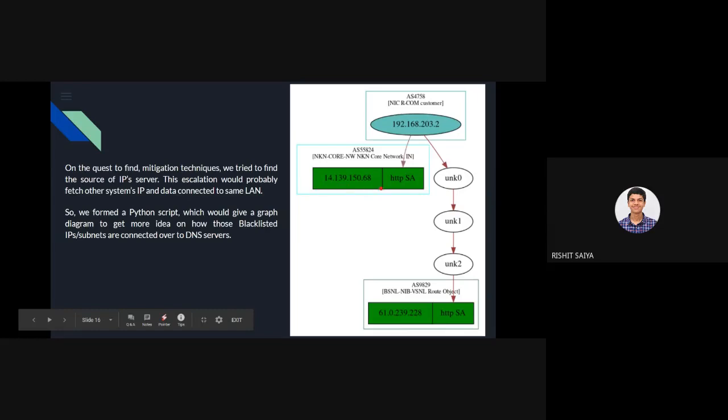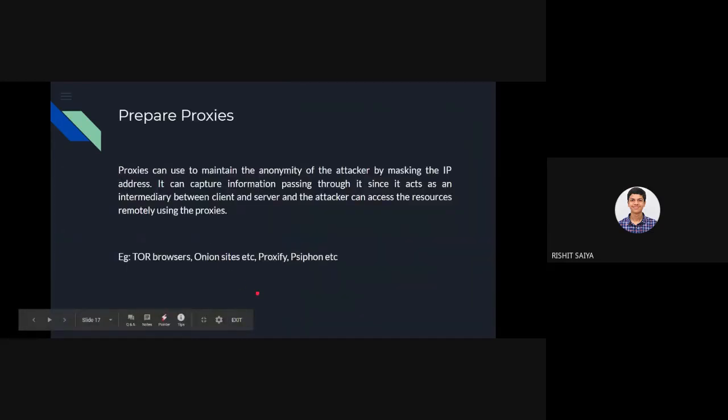I even got the IP addresses of their DNS servers. So a potential DDoS could be executed if we have this information. This is just an idea of what I was able to find using a Python script. This is basically the fifth step of hacking, which is about how to remove your digital footprints.